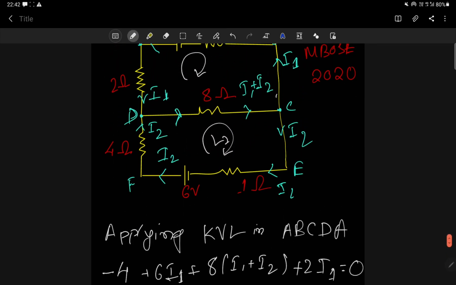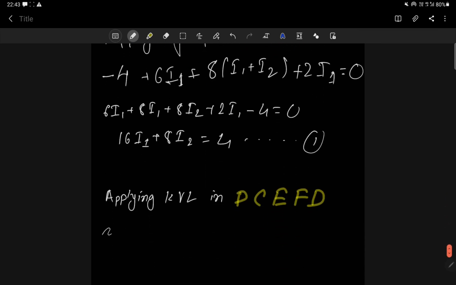What I can get? So let me move first from D to C. Here, moving D to C, I am moving left to right, and current is also flowing left to right. First tell me, what is the potential here? 8 into I1 plus I2, because resistance is 8 and current is I1 plus I2. It will be negative because the direction of the loop and the current are the same. So minus 8 into (I1 plus I2) in the bracket.